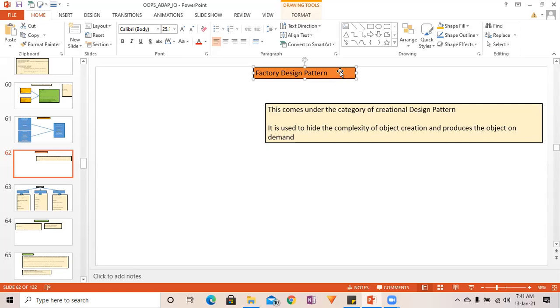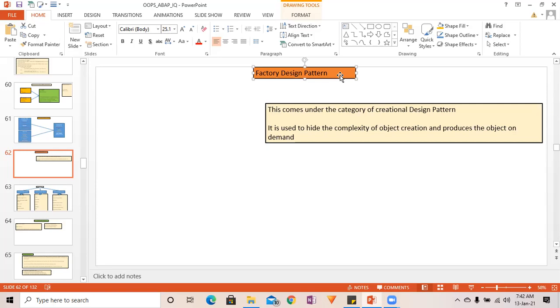So what we will do is understand the basics of different design patterns, just the basics. I will not go deep inside. If you want to learn in depth, you will have to go to the course. Here it is not required. From an interview point of view, this much is sufficient. But of course, if you want to learn in depth and want to be a master in OOPS ABAP, you will have to go for that course. Fine. Now let's start.